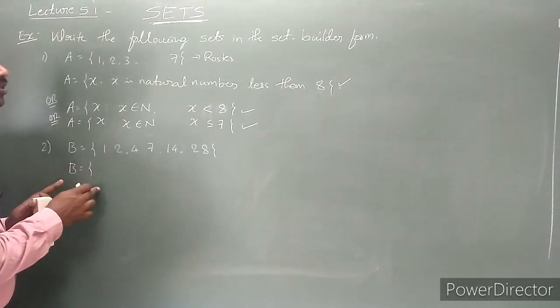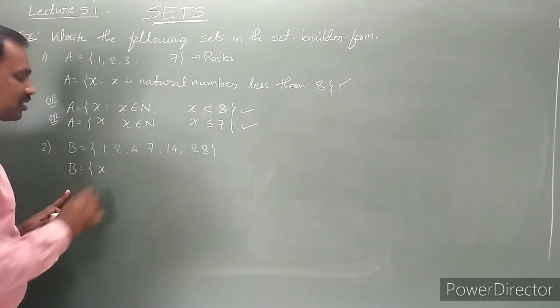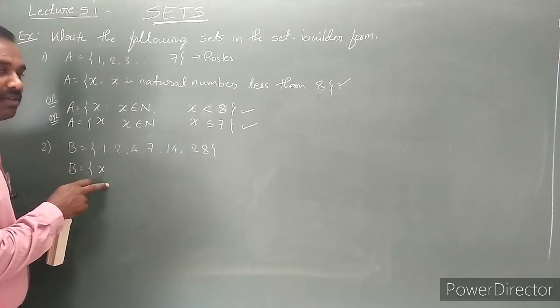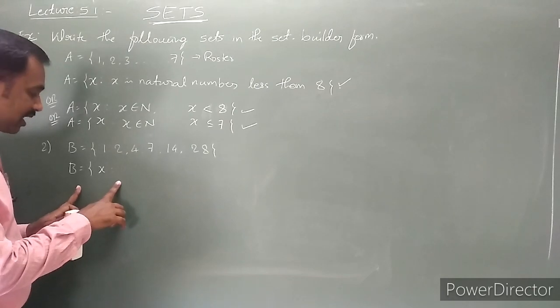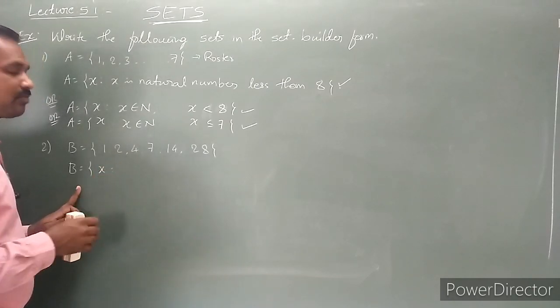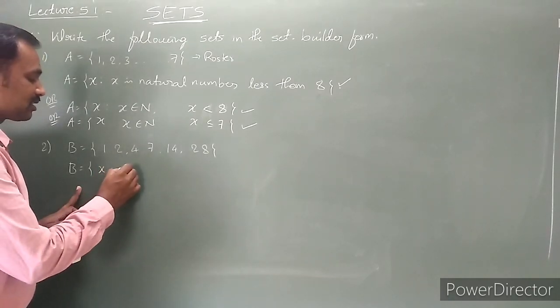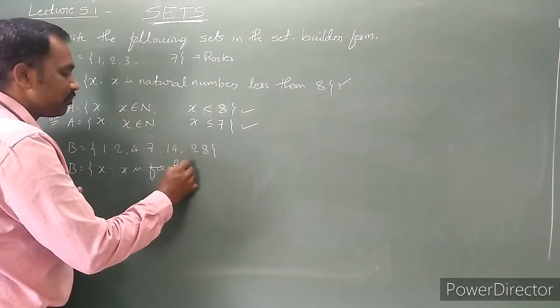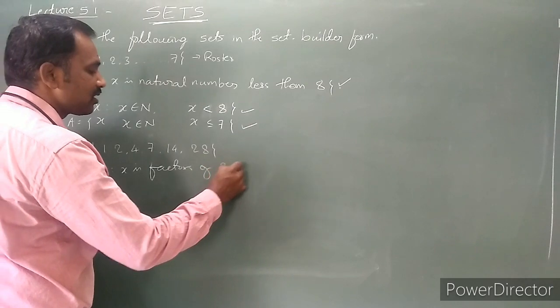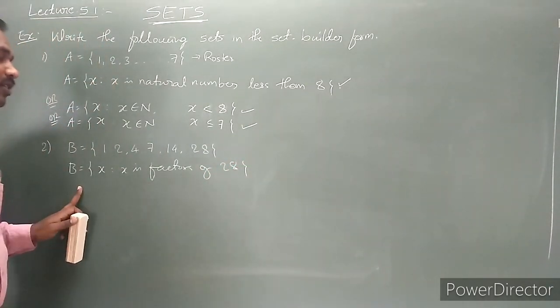Obviously. So how to write it in set builder form? x is a number or element which is present in the set. How to write this one? {x such that x is a factor of 28}.